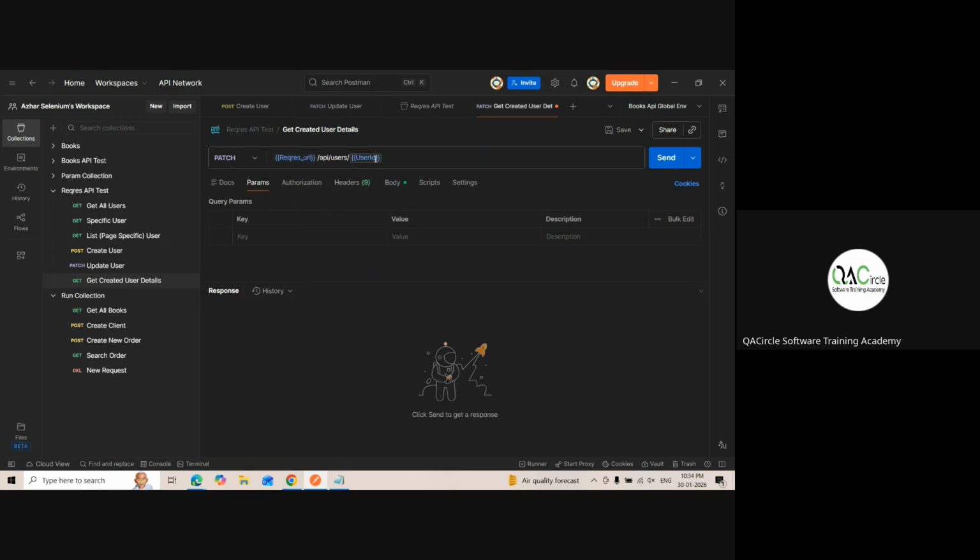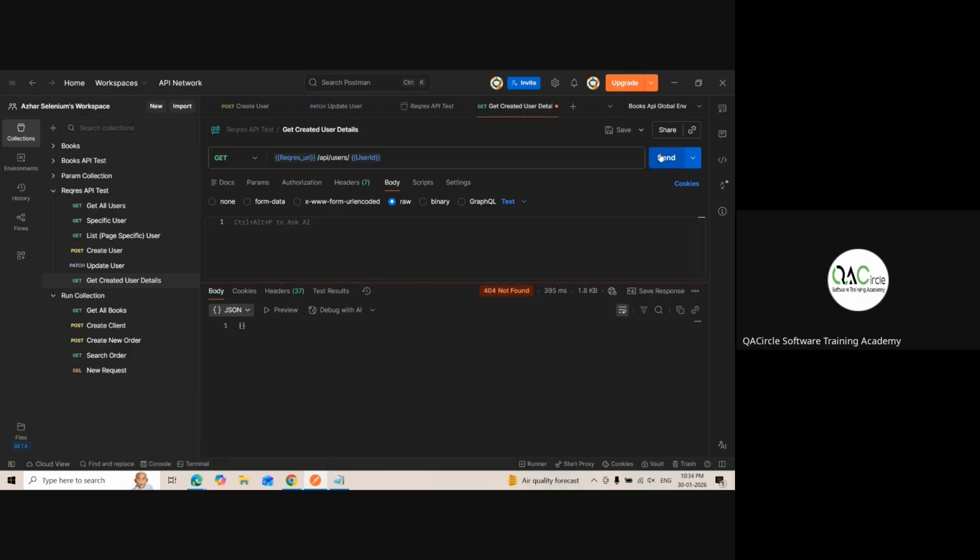Instead of user ID, it is 757. Now, it should be a get request. Does a get request need an API key? Yes. Does it need a body? No, sir. Okay, good. Click on send. Fingers crossed.